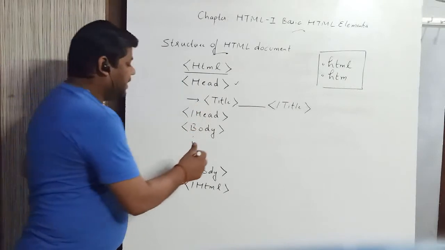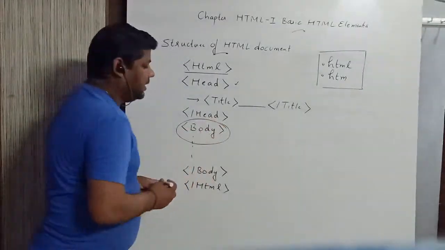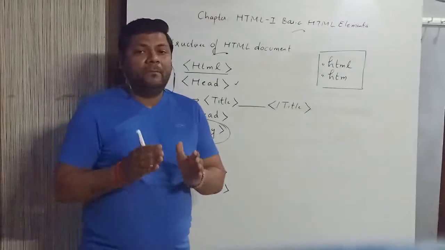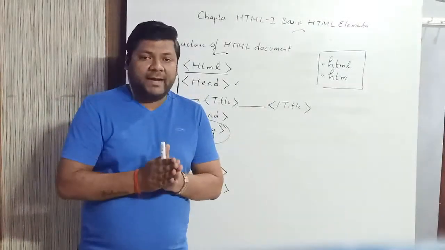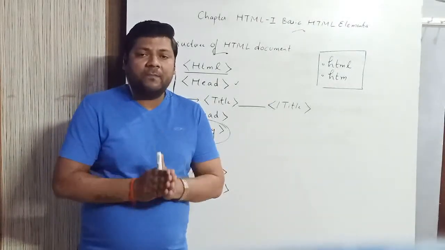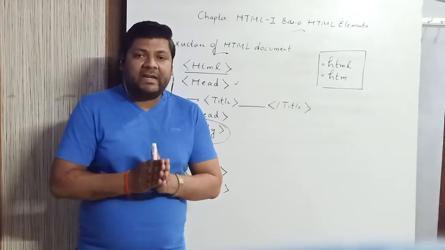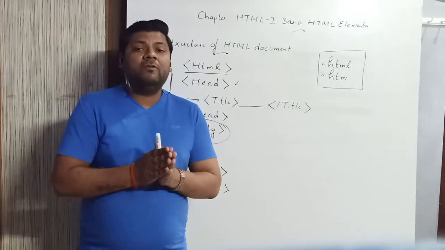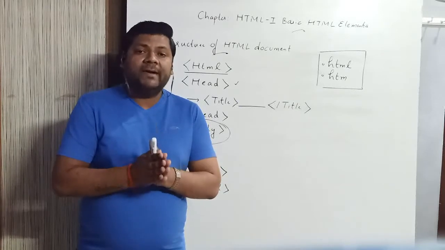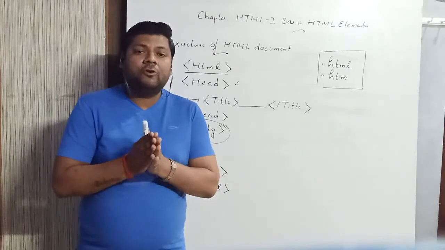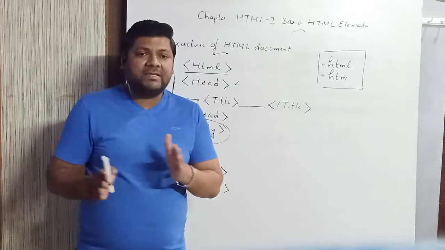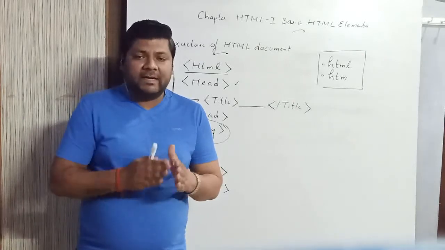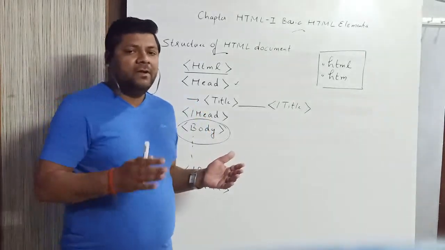Now the next important tag is the body tag. I told you previously that the body tag is the most important tag, and all the formatting tags will be enclosed within the body tag. Without the body tag, you cannot frame your document structure. You cannot frame your document. So all these tags will come inside the body tag.